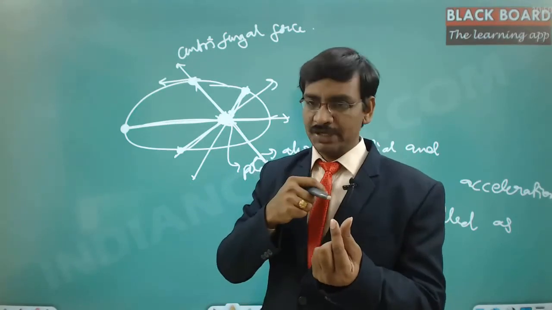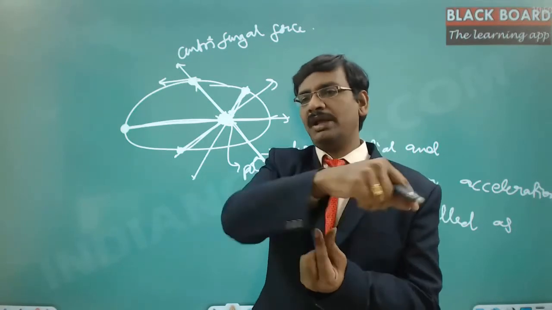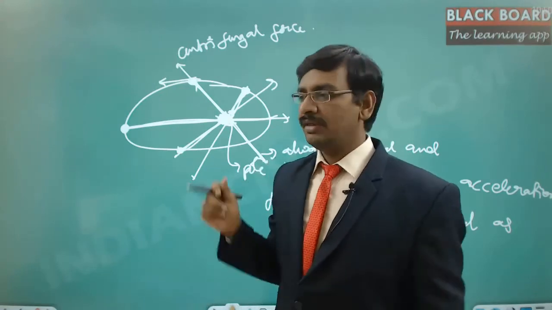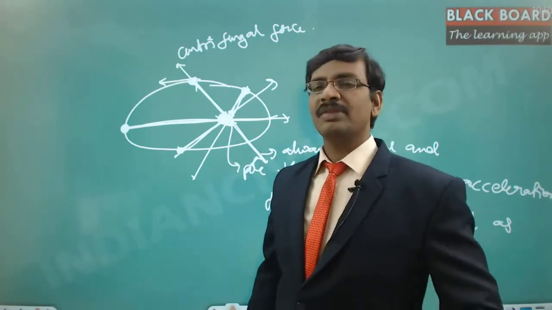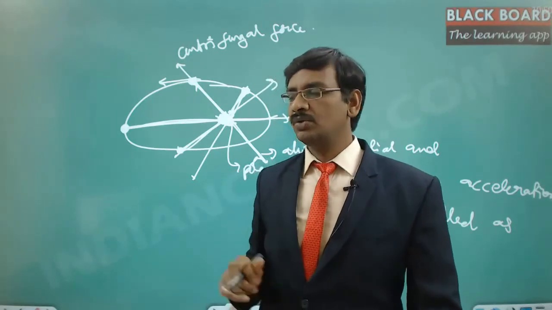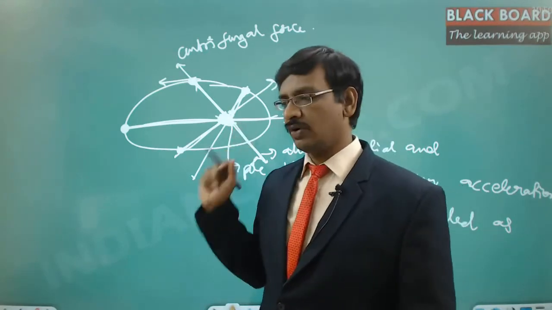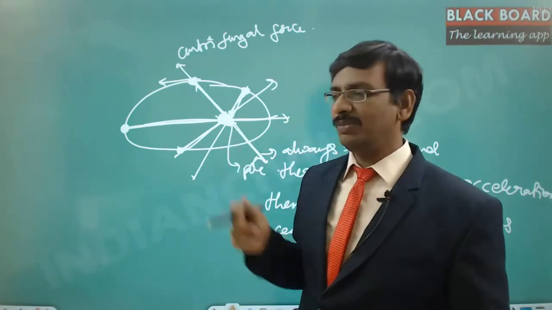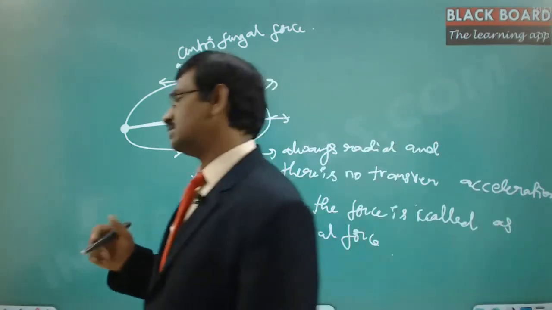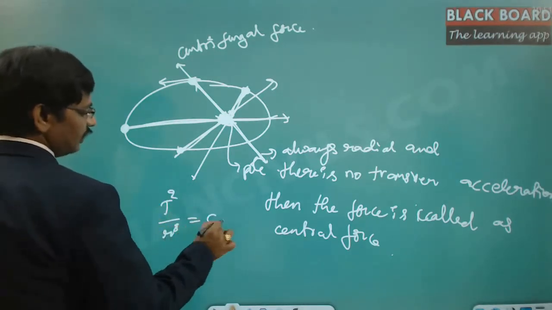If it starts moving in one plane, throughout the life of the Earth it will move only in that one plane. It won't take a different plane like this, right? So here we mathematically prove it. Every planet will try to move in one particular plane only, and it will rotate in an elliptical orbit with the sun as one of its foci. And then for every planet, if the period of rotation is T and the radial distance is r, then T squared by r cubed is always constant. So this is one theorem.